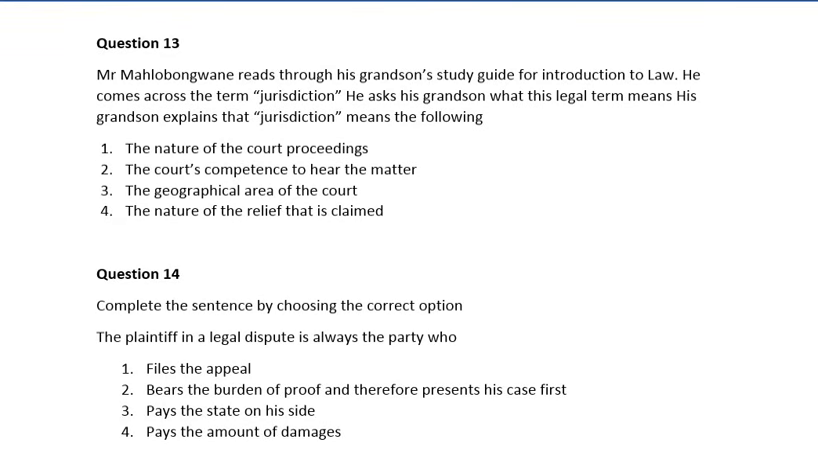Question 13. Mr. Mahlobongwane reads through his grandson's study guide for Introduction to Law. He comes across the term jurisdiction. He asks his grandson what this legal term means. His grandson explained that jurisdiction means the following. Number 1, the nature of the court's proceedings. Number 2, the court's competence to hear the matter. Number 3, the geographical area of the court. Number 4, the nature of the relief that is claimed. So guys, here the correct answer is number 2, which is the court's competence to hear the matter.